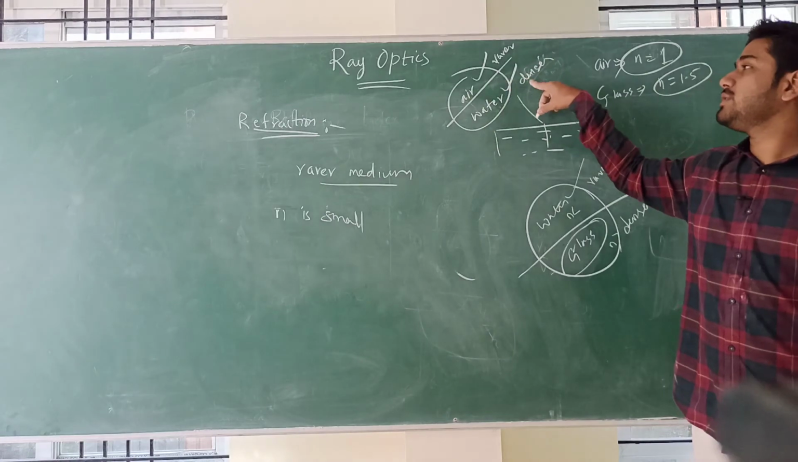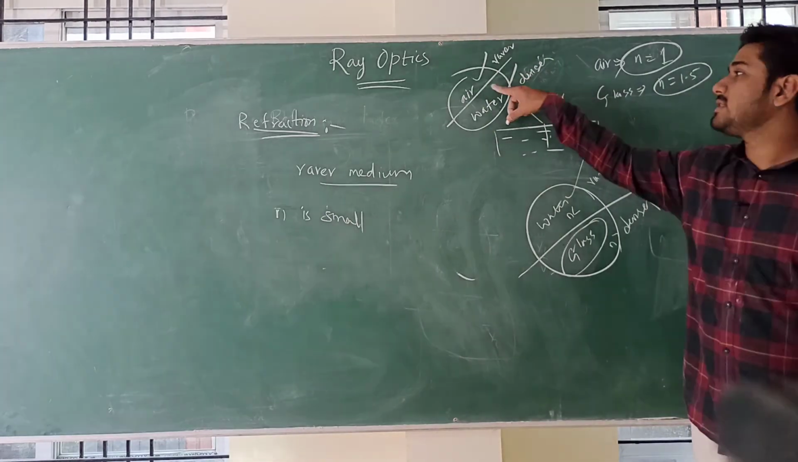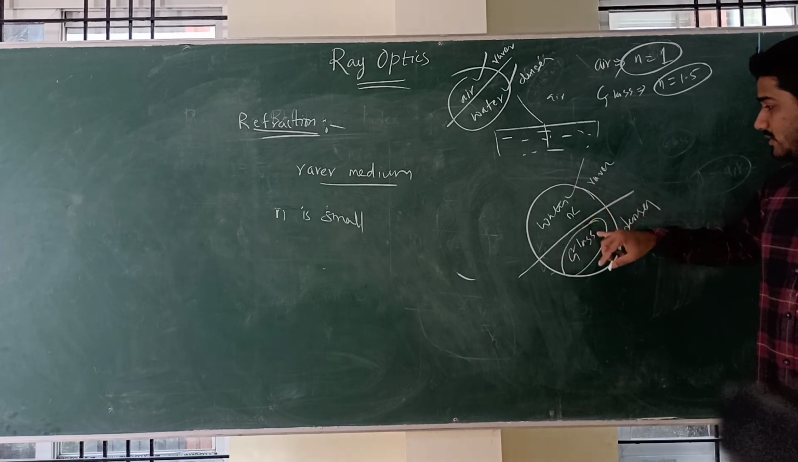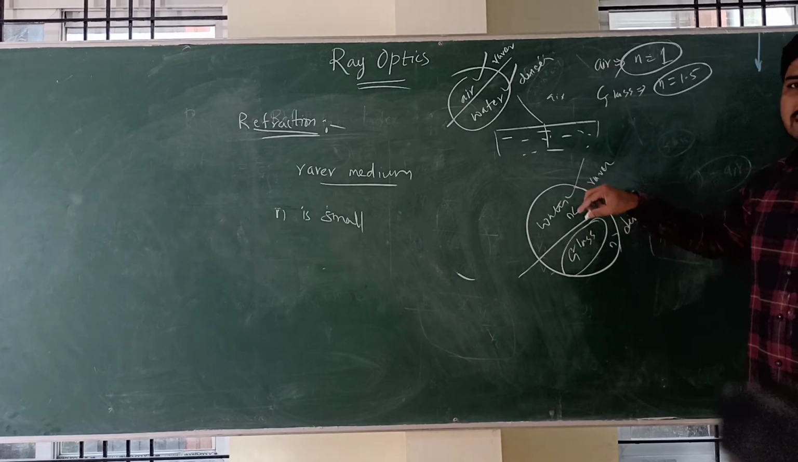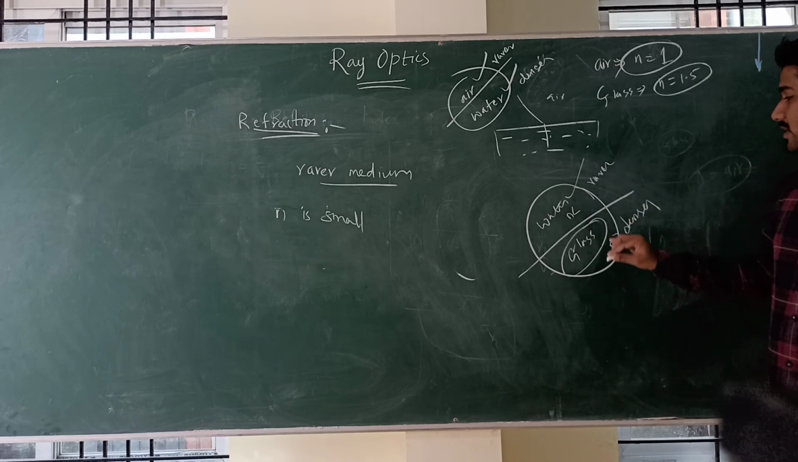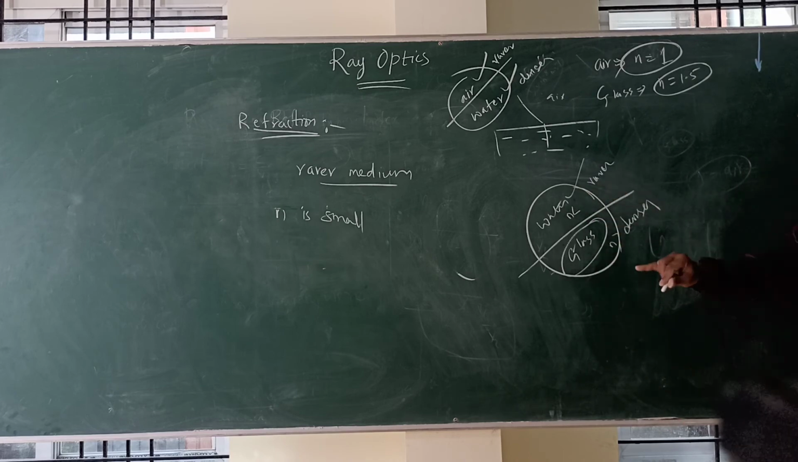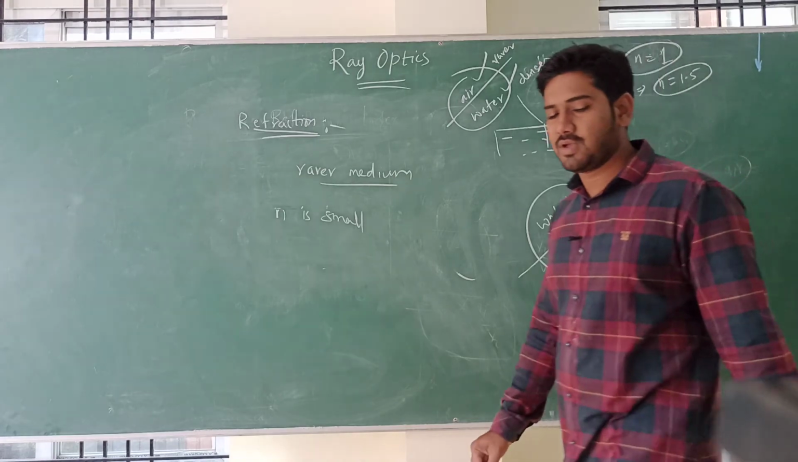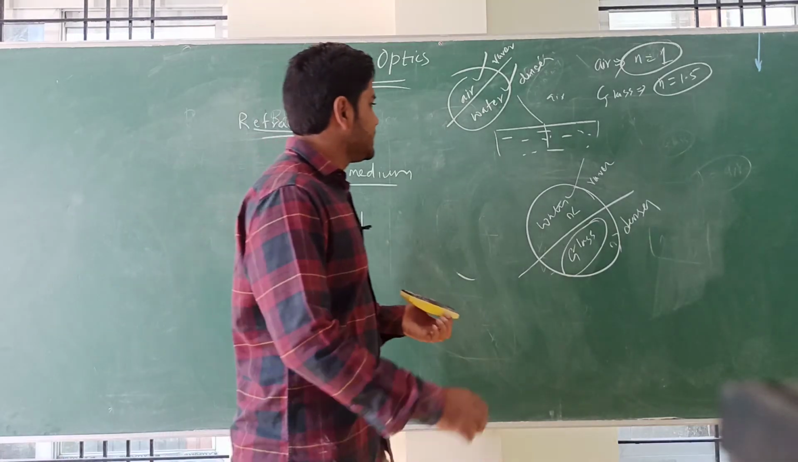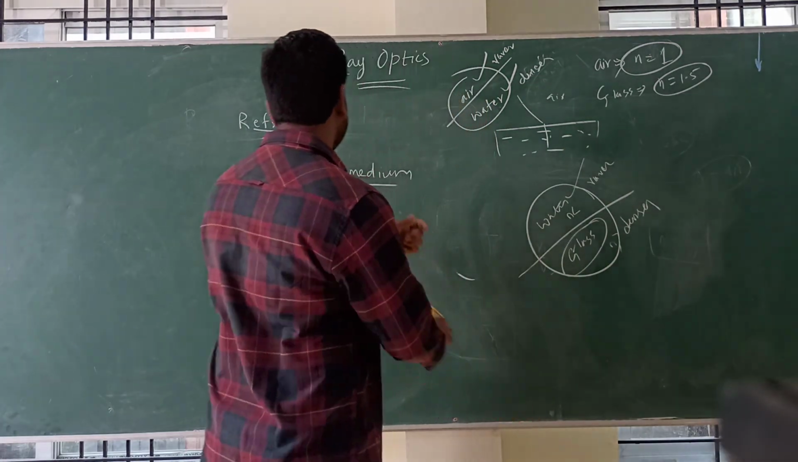Here we took air, so water is denser, as its n value is lower than that of water. Here what you have done is you have taken glass instead of air. So glass has higher n value, so therefore here water becomes rarer and glass became denser medium. Okay, you understood this? So this is about the rarer and denser medium.